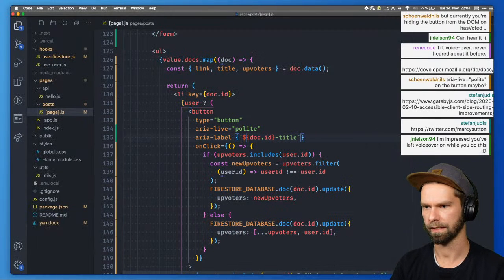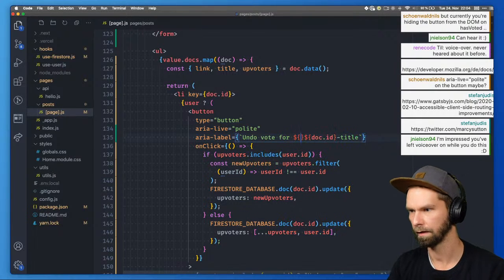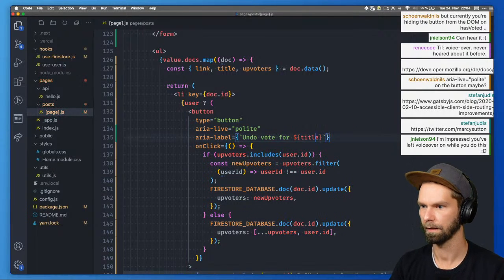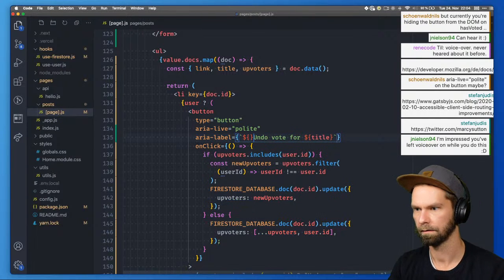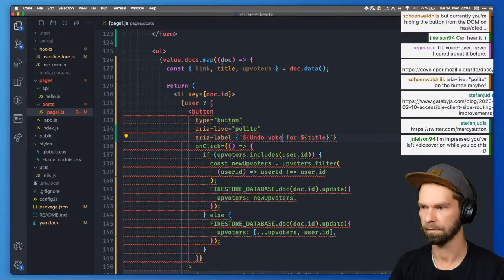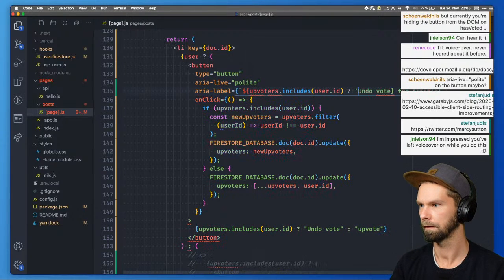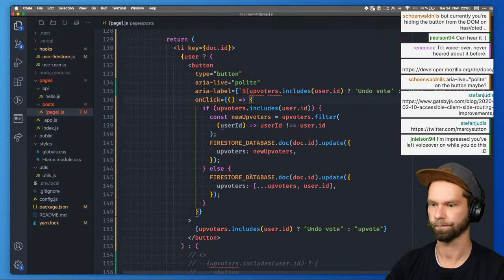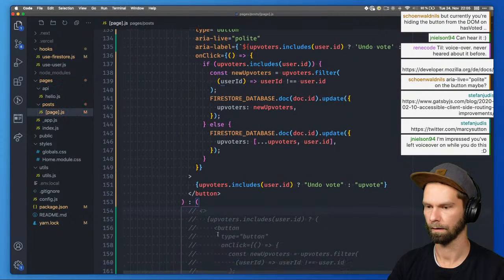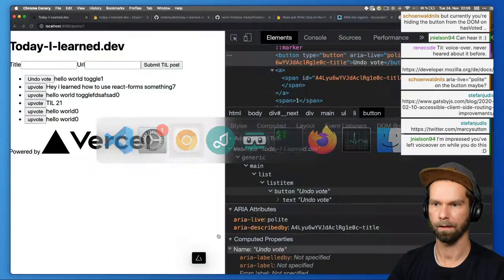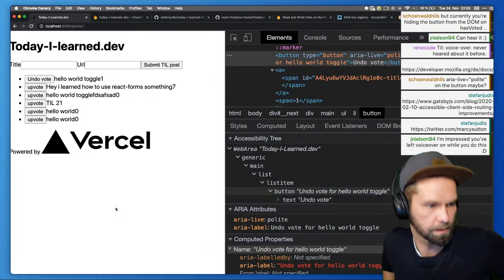So what we can do here is we can bring in undo vote for, and then we bring in the title, and then we have here something like upvoters includes user ID, and then we do undo, and then we do vote. Yep. So final try on that topic here, so let's see where this goes.